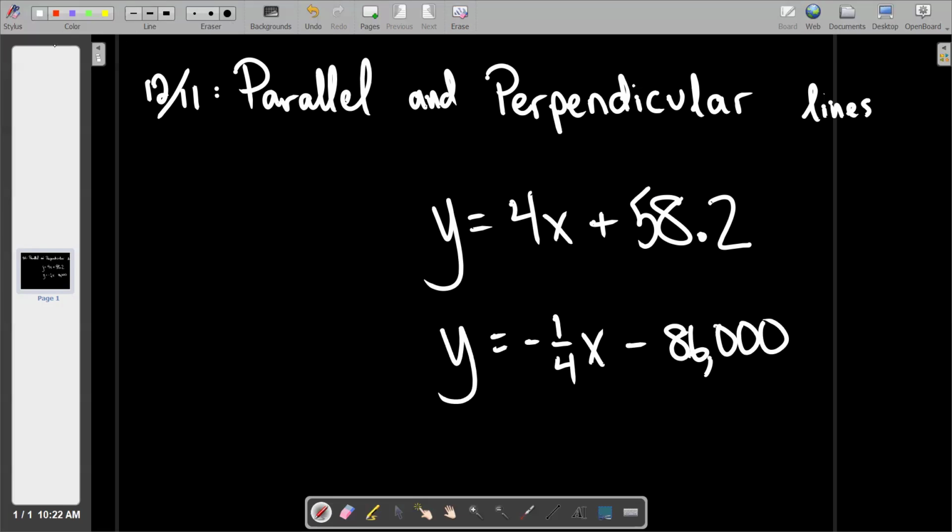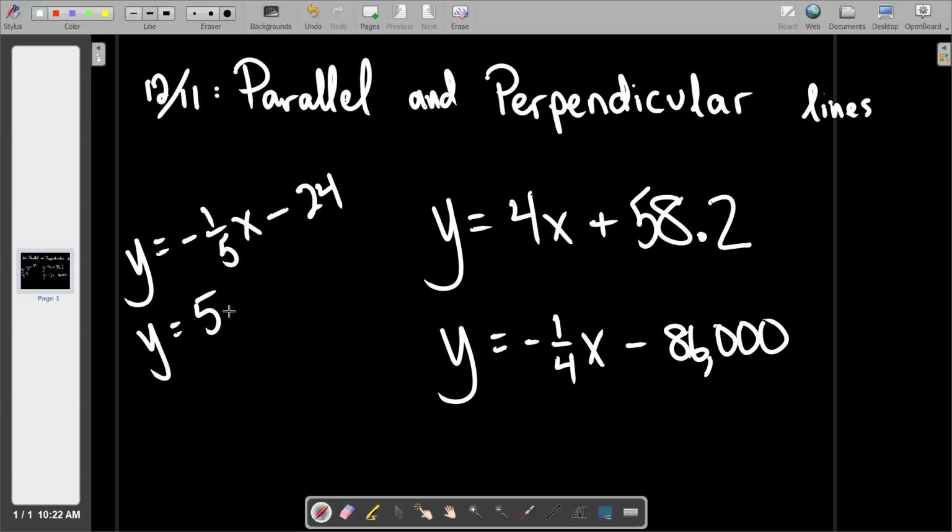Okay, let's do it again. So I'm going to write you an equation, and you're going to help me write the equation of a line that's perpendicular to it. So I'm going to give you y equals negative 1/5 of x minus 24. Could you give me one, Cal, that is perpendicular to this? Yeah, y equals positive 5 plus 62. Love it. And you didn't say the x, but I filled it in for you.